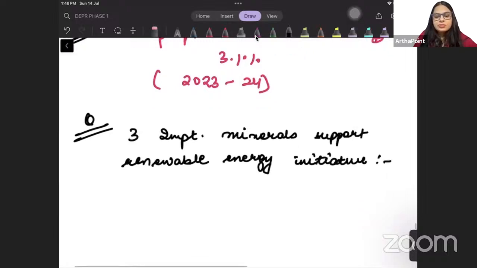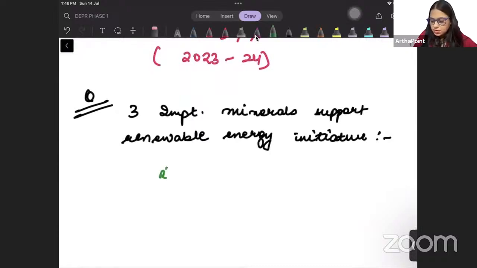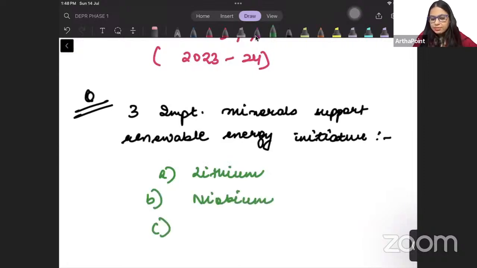What are those important minerals, beta? Number 1, lithium. Number 2, niobium. And number 3, rare earth elements.